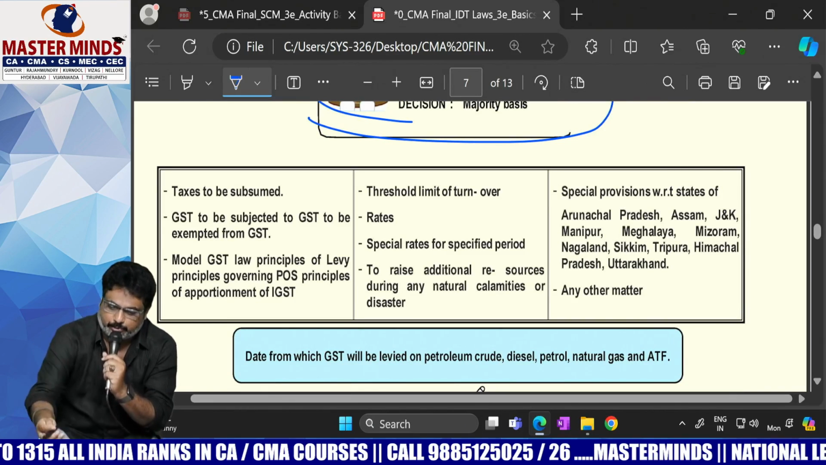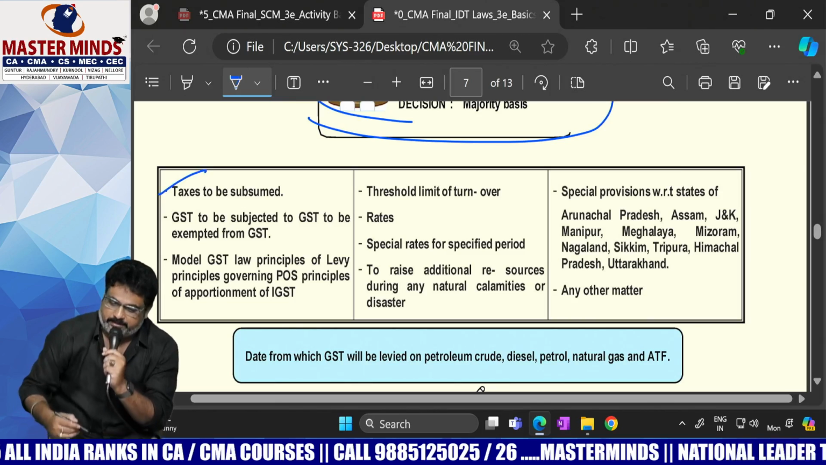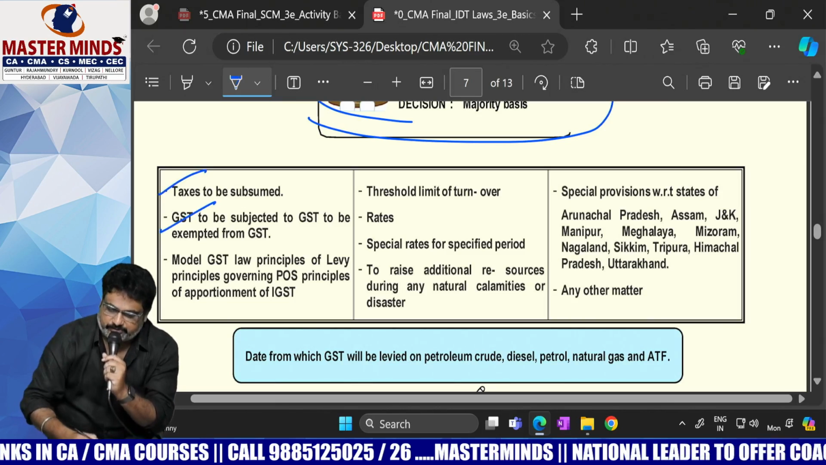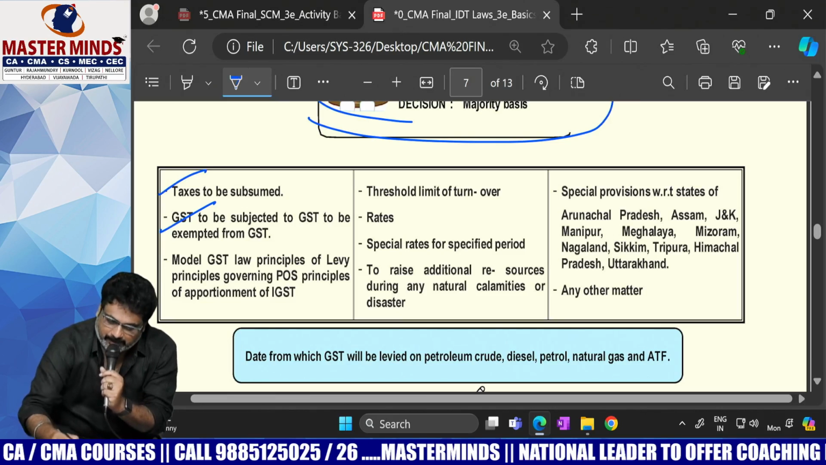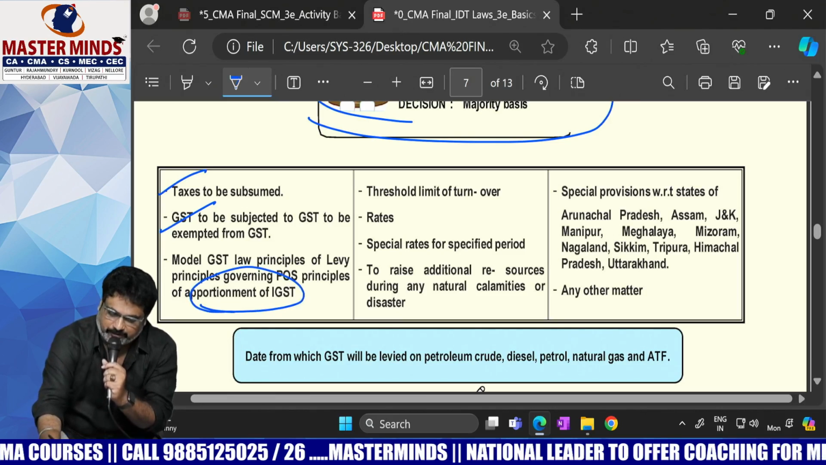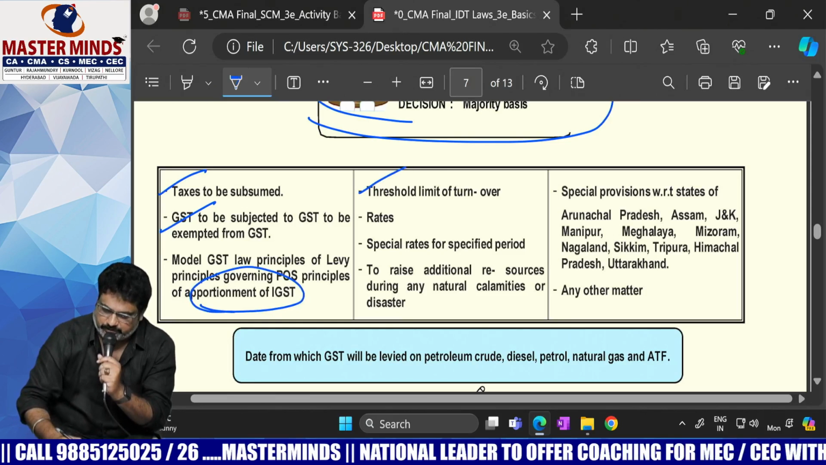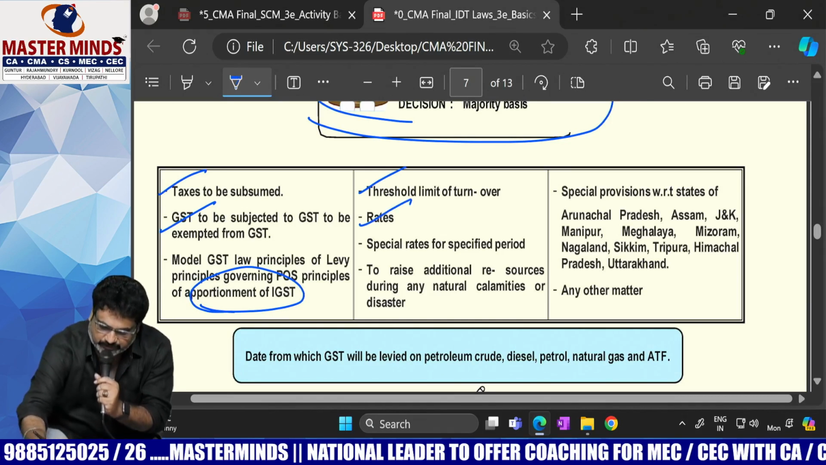And what are the decisions that are taken at GST Council? These are the things. What are the taxes that are to be subsumed? To which items exemptions shall be given? And how to divide the IGST revenue between the centre and the states? What is the threshold limit for registration? What can be the GST rates?